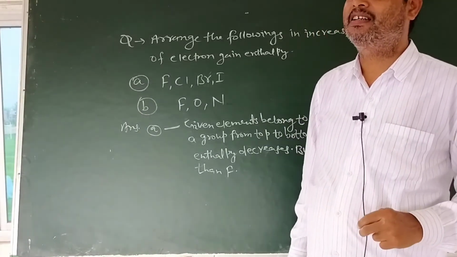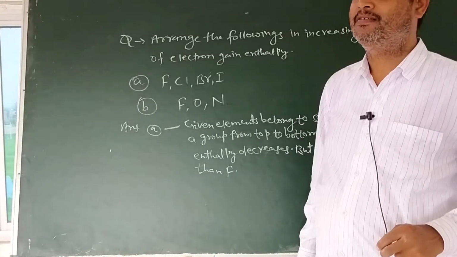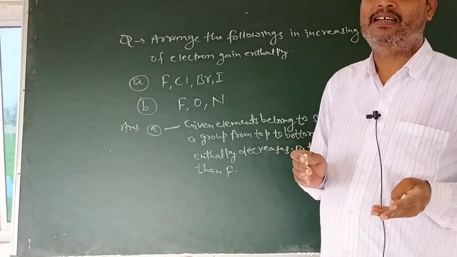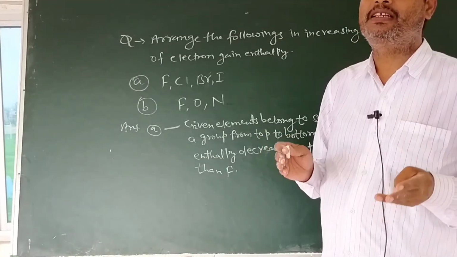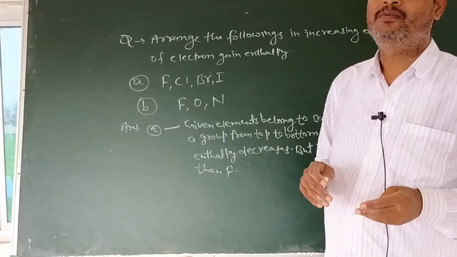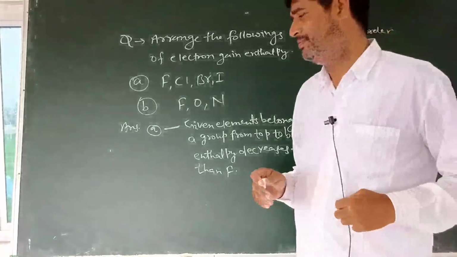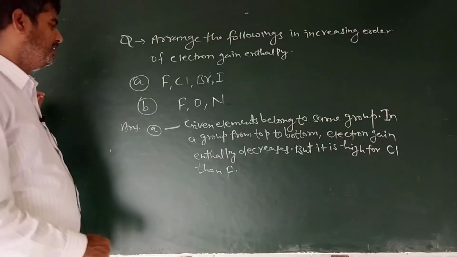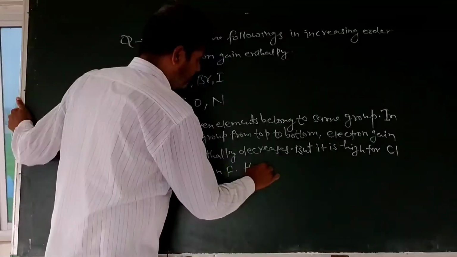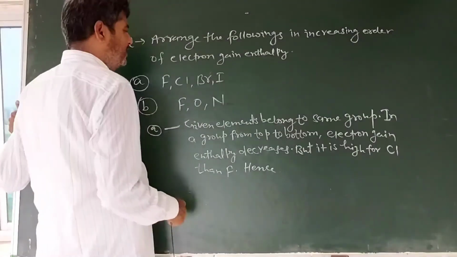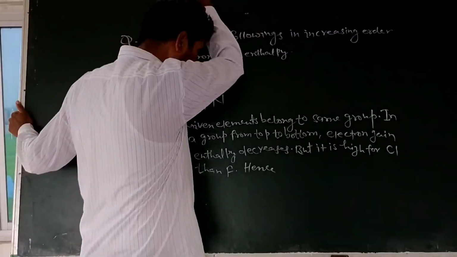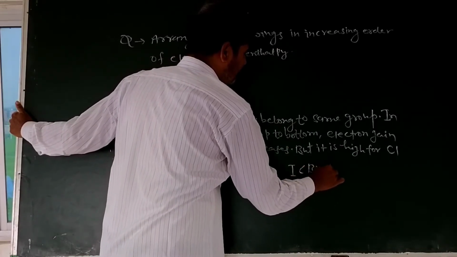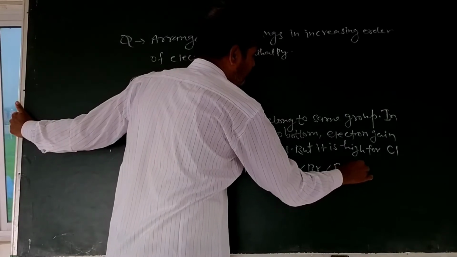So hence it is regarded as, chlorine can hold the gained electron for a long time with its stability rather than the fluoride ion F minus. So this is the reason for that. Hence its increasing order will be as follows: I less than Br less than F less than Cl.